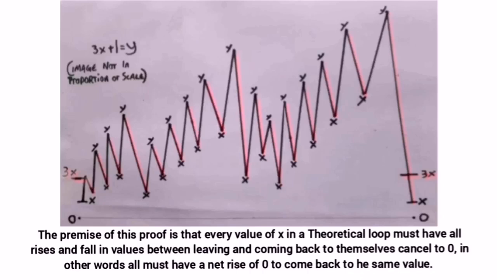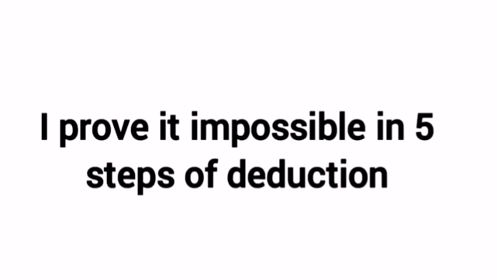In order to have a loop, every value of x in the loop must have all the rises and descents between it leaving and coming back to itself cancel out with each other to leave a value of 0. In other words, they must have a net rise of 0. I prove this impossible in 5 steps of deduction.